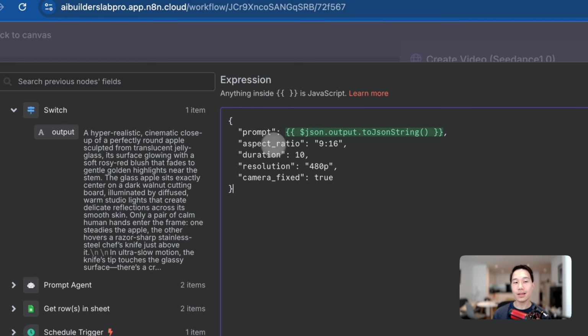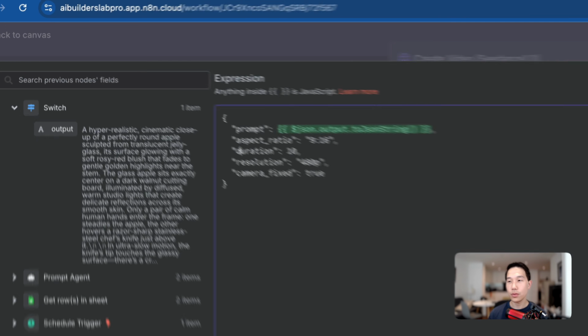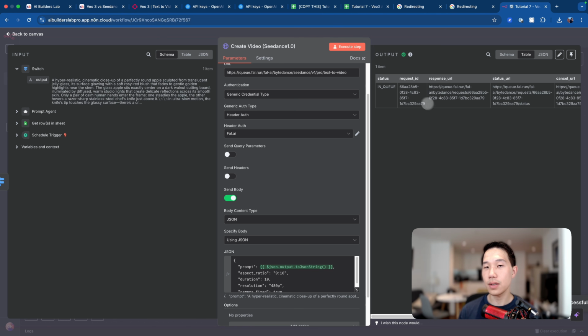For the Seedance model, it's very similar. We're passing a prompt and specifying an aspect ratio to be like a phone layout. For duration, we can choose either 10 seconds or 5 seconds. Since it is relatively cheaper, I'm just going to pick 10 seconds. For resolution, you can choose 480p, 720p, or even 1080p, just to test different resolutions. To optimize the cost, I'm going to stick with 480p for this testing purpose. It's also important to set the camera to be fixed so that you don't get an unexpected video output. So let's save, and now we can execute this step.